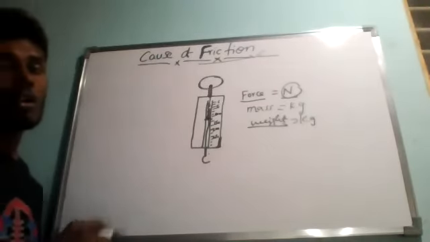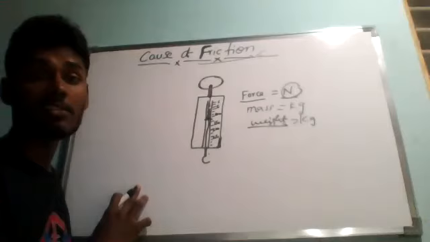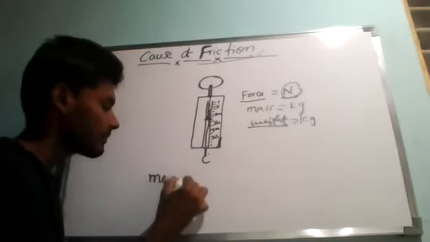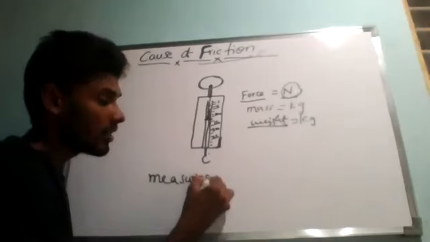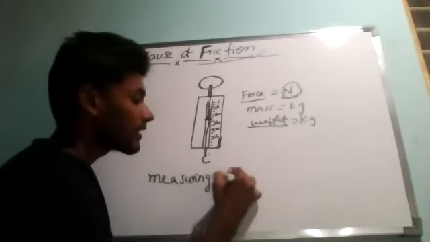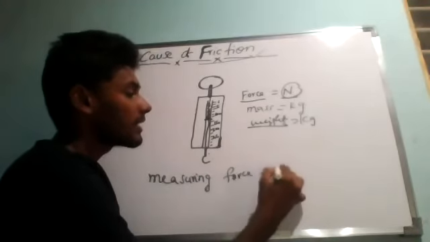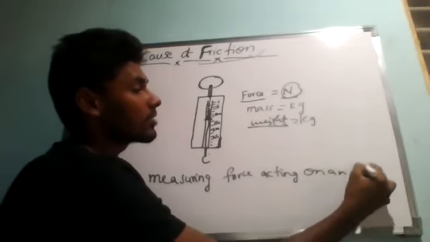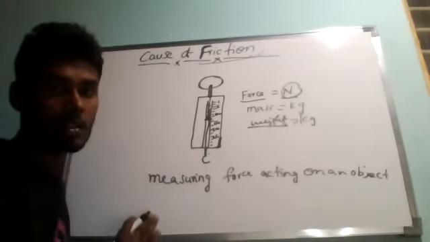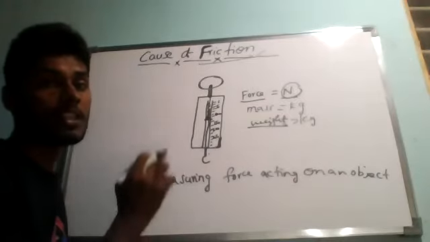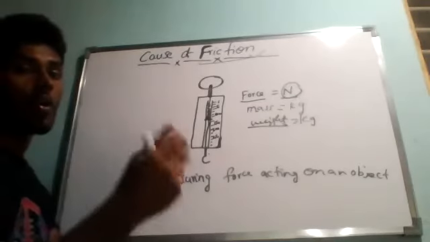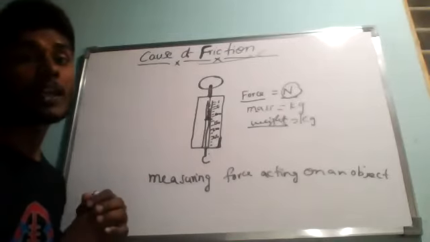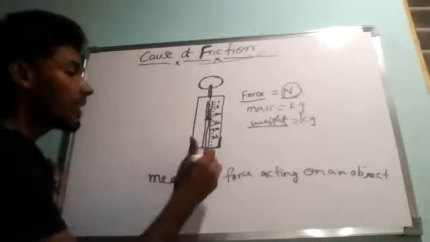Okay, so what is spring balance? Spring balance is a device which is used for measuring force acting on an object. That is called as force. So this spring balance contains a coiled spring which gets stretched when a force is applied to its free end having a hook.